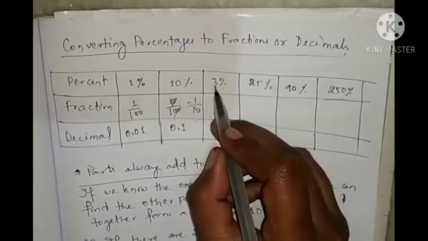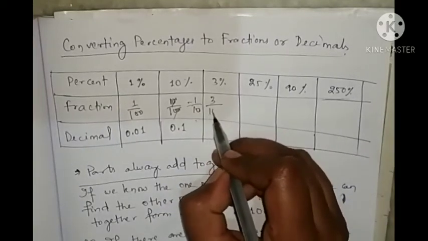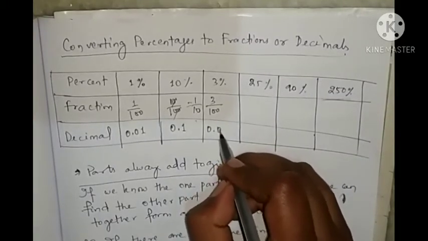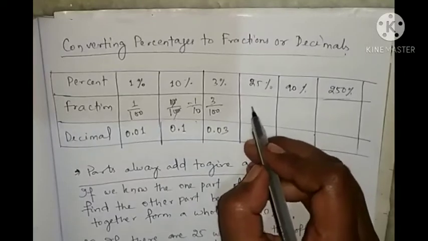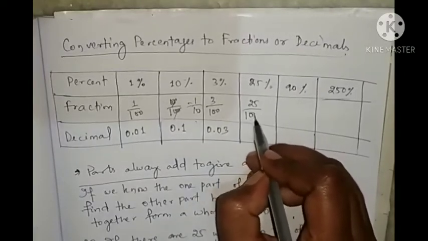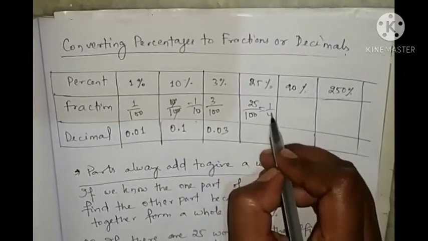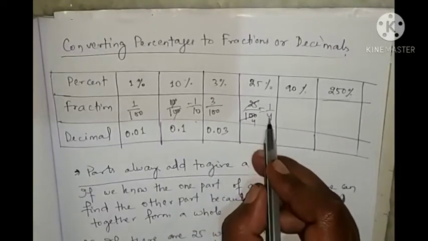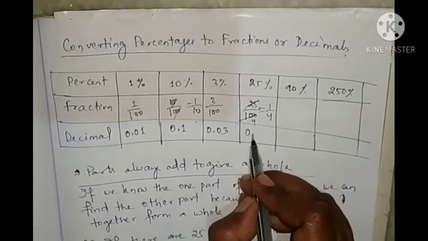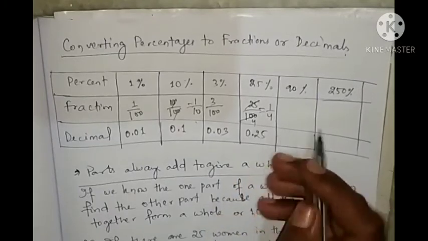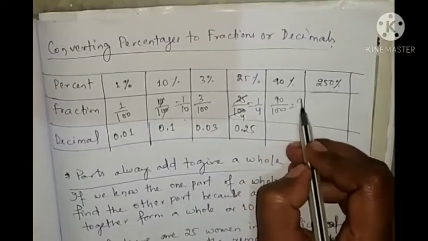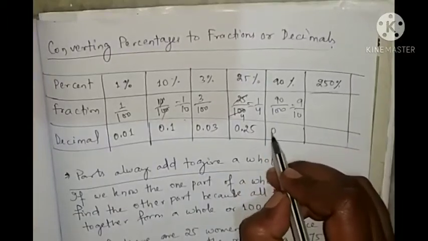Then 3% is 3 by 100, so you can write it as 0.03. 25% is 25 by 100. This one you can write as 1 by 4, because 25 fours are 100. Then this one you can write as 0.25. Then 90% means 90 by 100. You can write it as 9 by 10. You can write it as 0.9.